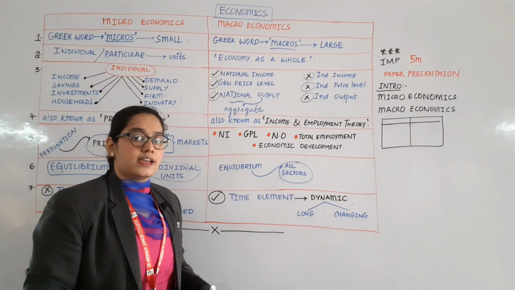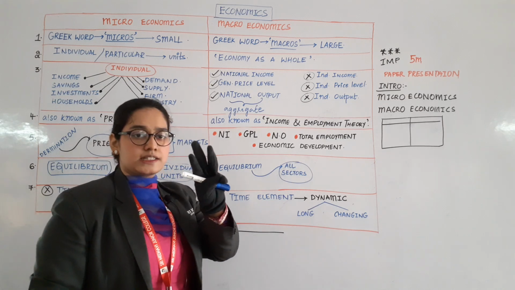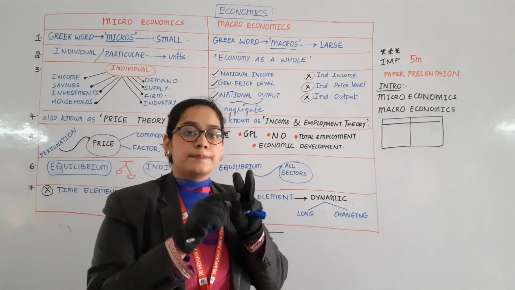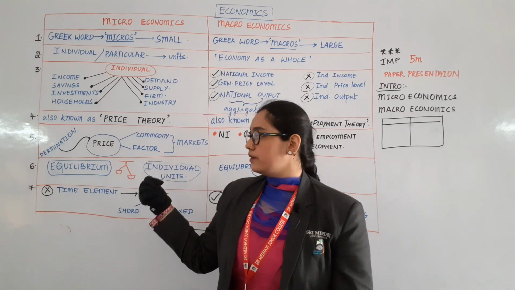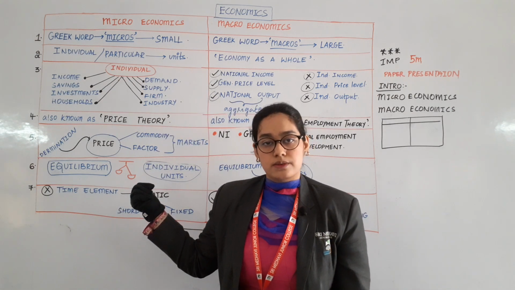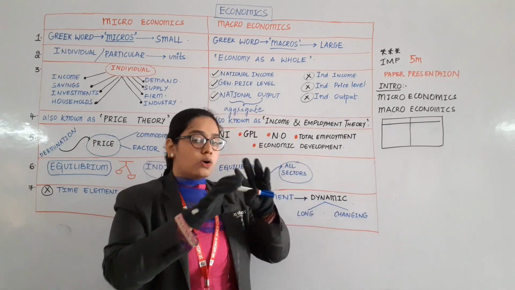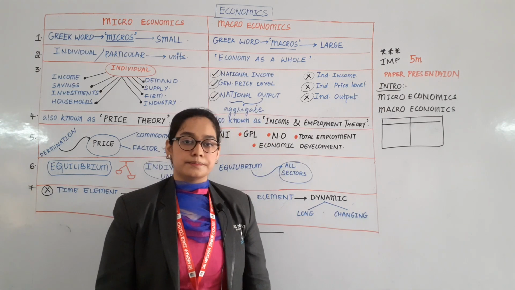How many sectors do we have? All the sectors means 3 sectors we have: agriculture sector, industrial sector and service sector. It is dealing with only individual units equilibrium. It is dealing with all sectors equilibrium.